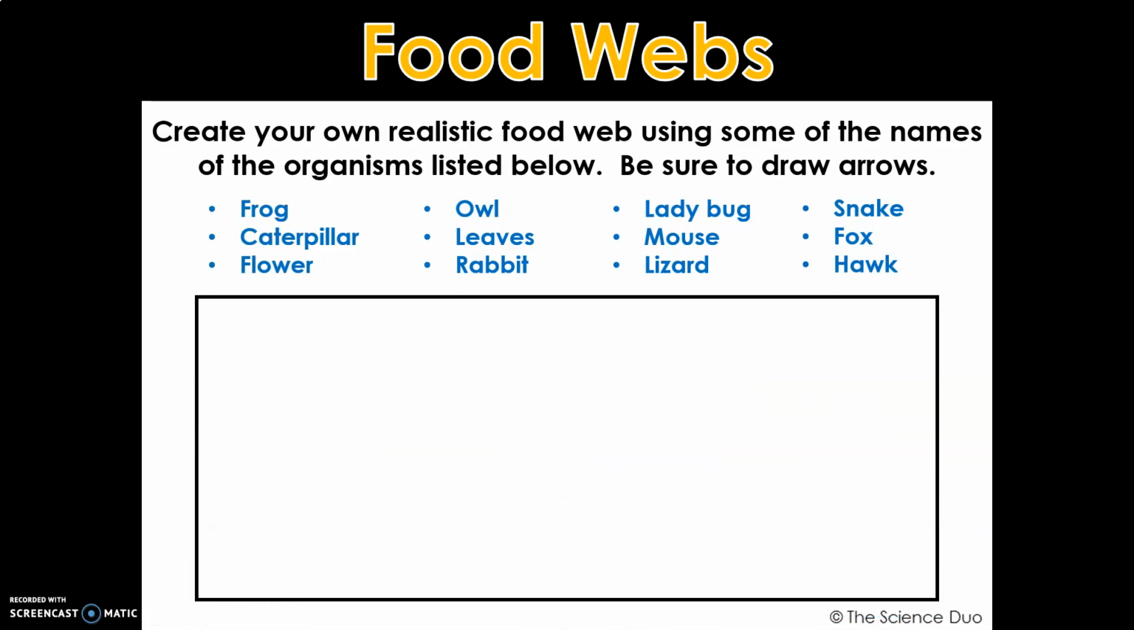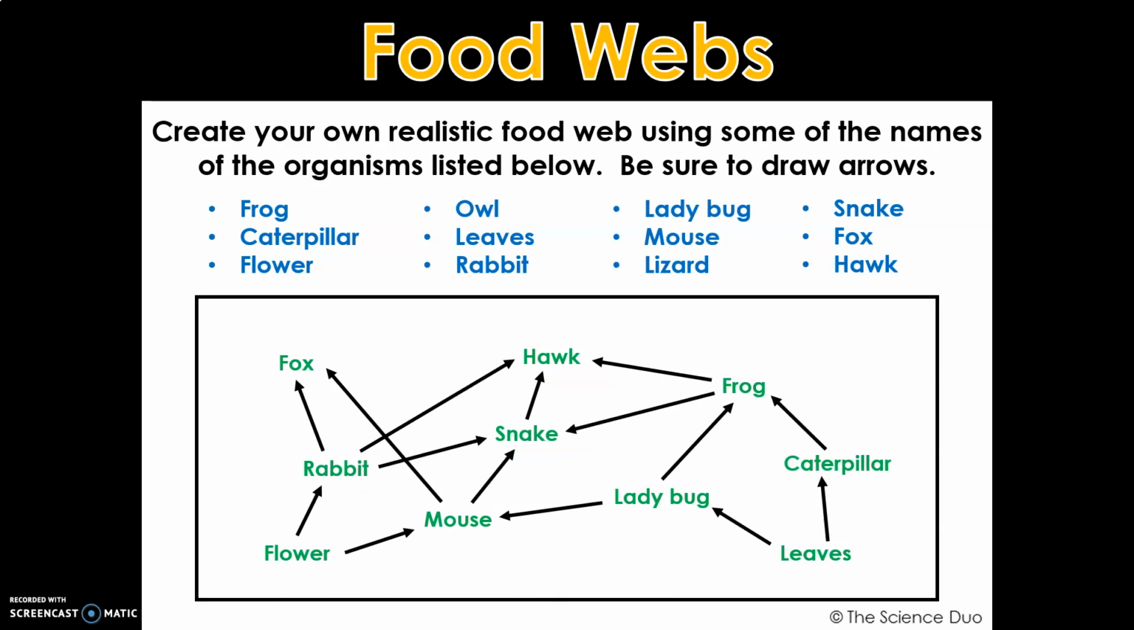Create your own realistic food web using some of the names of the organisms listed below. Be sure to draw arrows, and remember, the arrows are in the direction of the energy flow. Okay, so here is a food web. We have flower and the leaves as our 2 producers here. And there are many chains linked together in this food web.